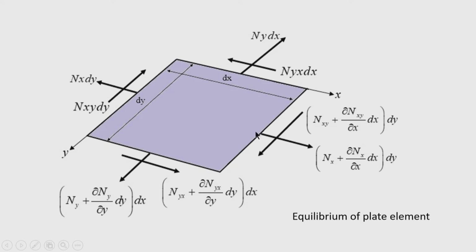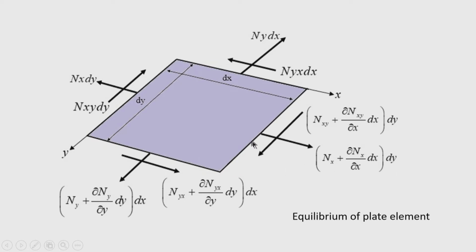On the opposite face, the force is Nx plus the increment, and the increment will be del Nx by del x into dx, and the length of the side is also dy, so it is multiplied by dy.